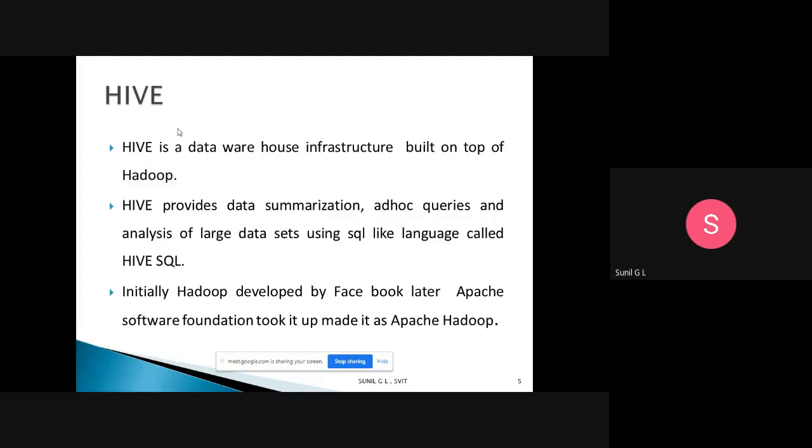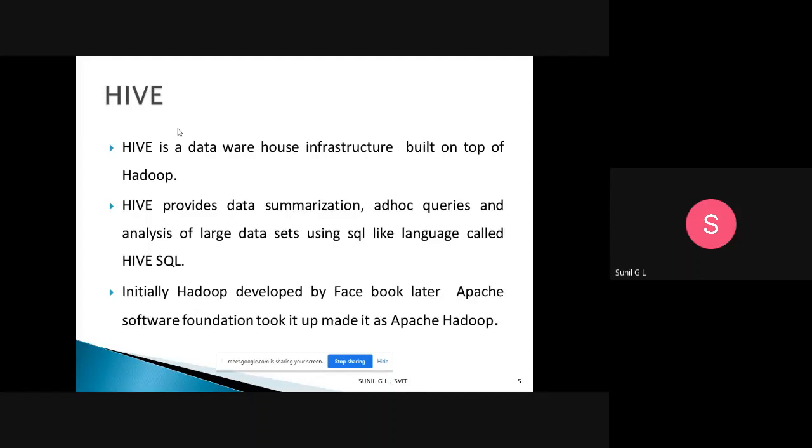Here we already know that Hive is a data warehouse, and in that data warehouse we may store a huge amount of data. To retrieve or process the data, we need one language, and that language we call HiveQL. It is like the SQL language. In SQL, that is Structured Query Language, you can create data, retrieve the data, and modify the data.